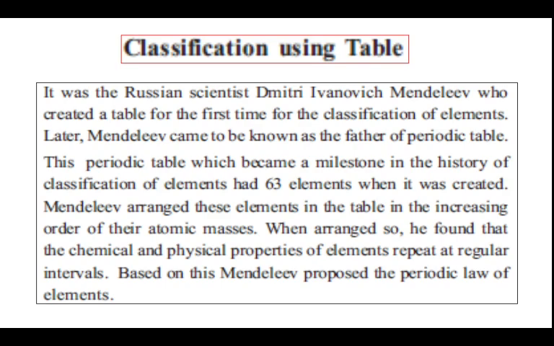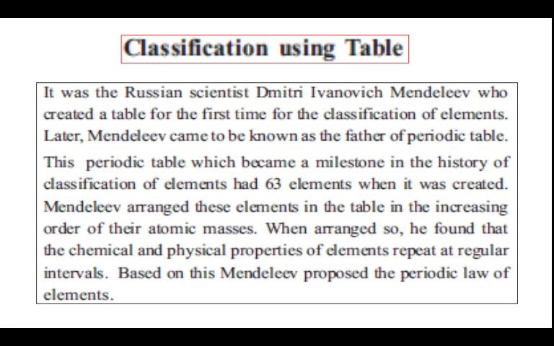Next is classification using a table. It was a Russian scientist, Dmitri Ivanovich Mendeleev, who created a table for the first time for the classification of elements. Later, Mendeleev came to be known as the father of the periodic table. This periodic table, which became a milestone in the history of classification of elements, had 63 elements when it was created.